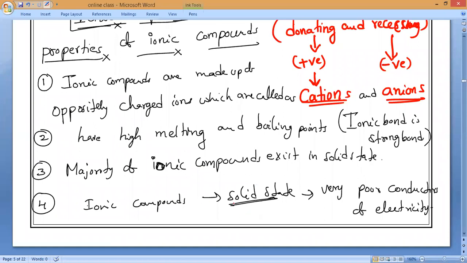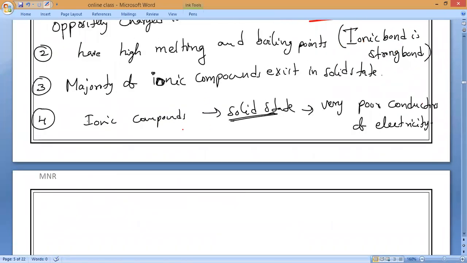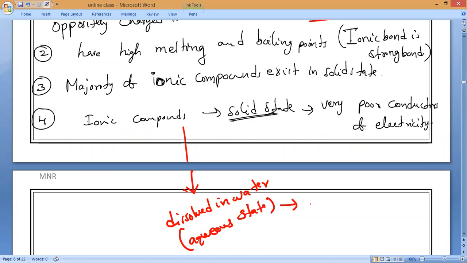Now, the same ionic compound, when I dissolve it in water, I taught you so many times, anything dissolved in water, what is that state called as? All of you, aqueous state. So when they are dissolved in water, in aqueous state, they are the best conductors of electricity. Is it okay?